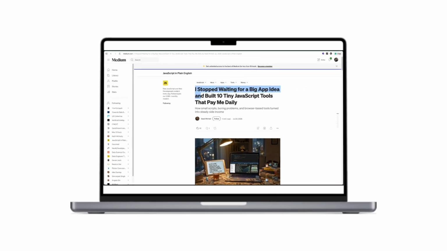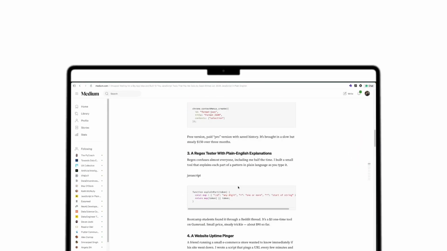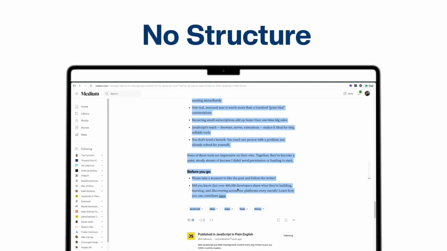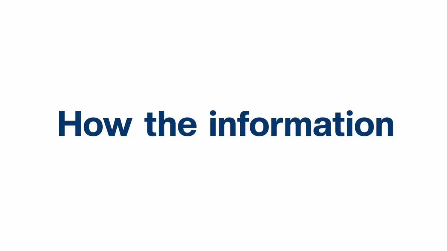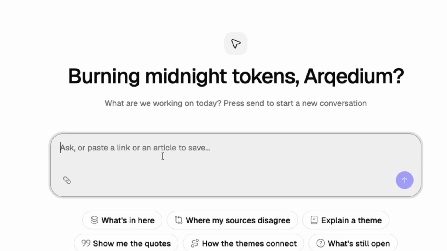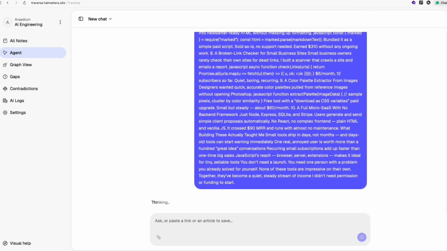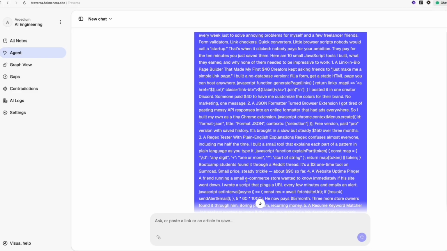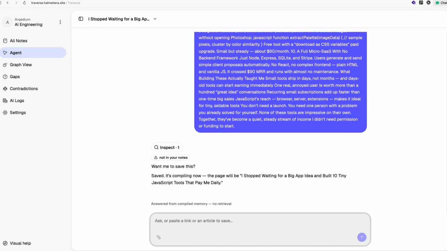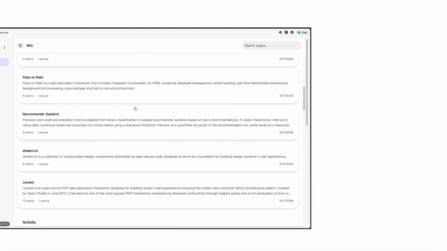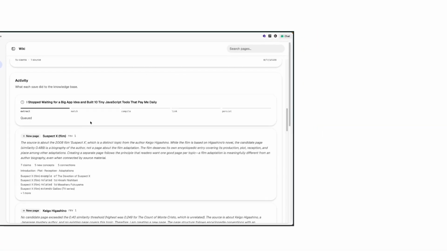Most RAG systems don't actually remember. Every time you ask a question, the agent searches through the same raw chunks again, with no accumulation, no structure, and no real understanding of how the information connects. We wanted to build an agent that actually builds knowledge over time instead of rederiving it from scratch with every query. So we built Traversa, a system that compiles raw information into a linked knowledge graph rather than simply storing it in a vector database.